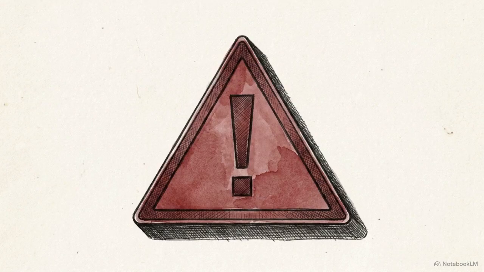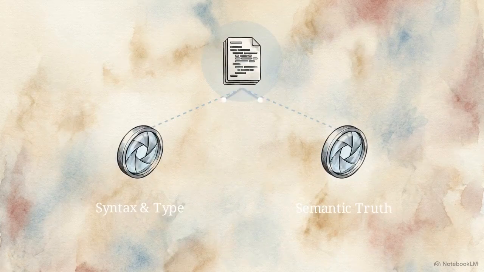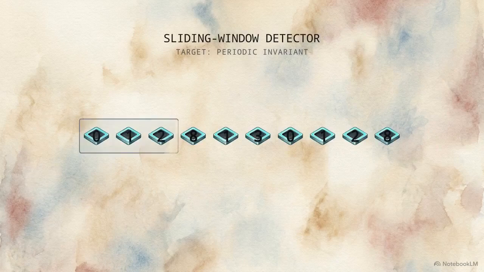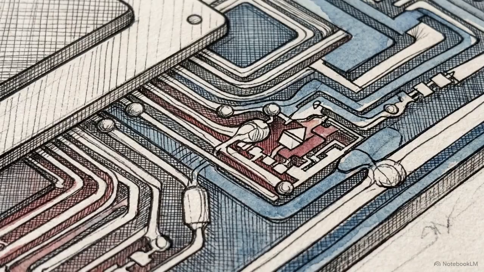We must be exact about the system's current limitations. The Lean-4 compiler verifies syntax and type correctness, but it does not yet evaluate the semantic truth of the conjecture itself. Additionally, the sliding window detector was kept intentionally basic. Its purpose is to prove that the neuro-symbolic architecture functions under these specific conditions.